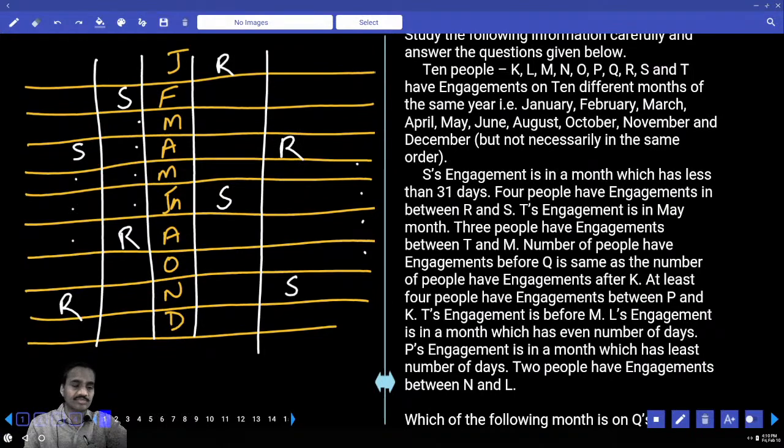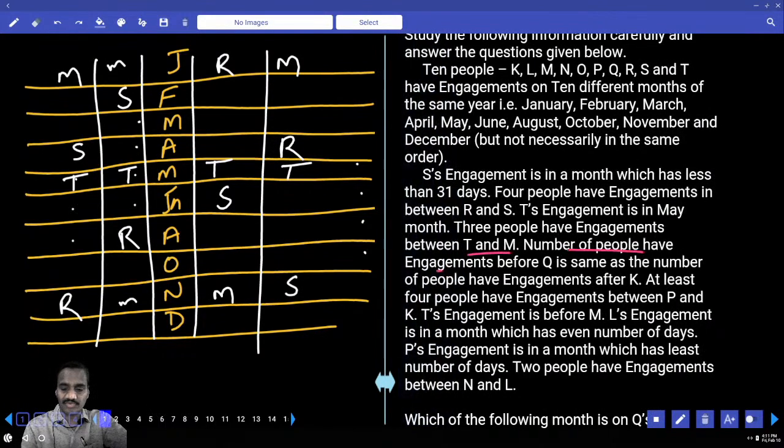And T's engagement is in the month of May. Now T in the month of May, and 3 people between T and M. Now in between T and M, there must be exactly 3. In the first case M must be here. And in the second case, 3 in between T and M, M can be either in the month of January or in the month of November, so 2 possibilities in the second case. Then in the third case, 3 in between T and M, in the month of November. And in the fourth case, in the month of January. And these are the 4 possibilities we have.